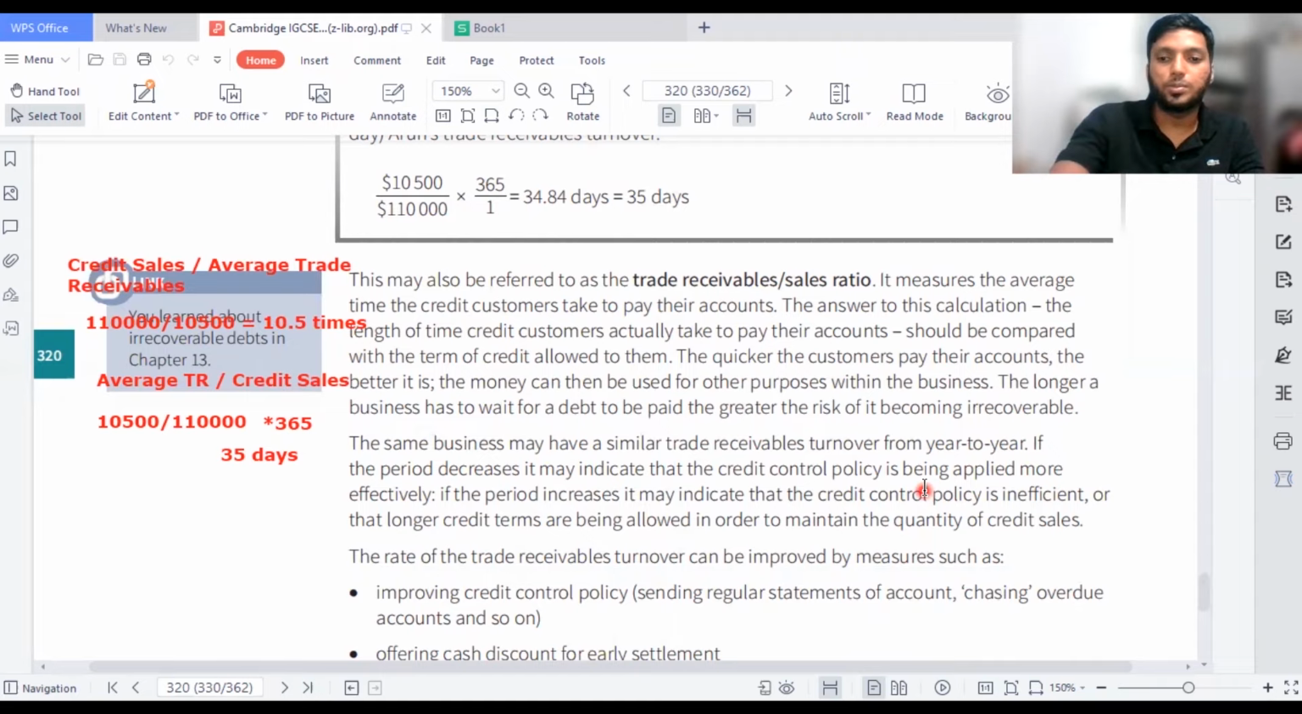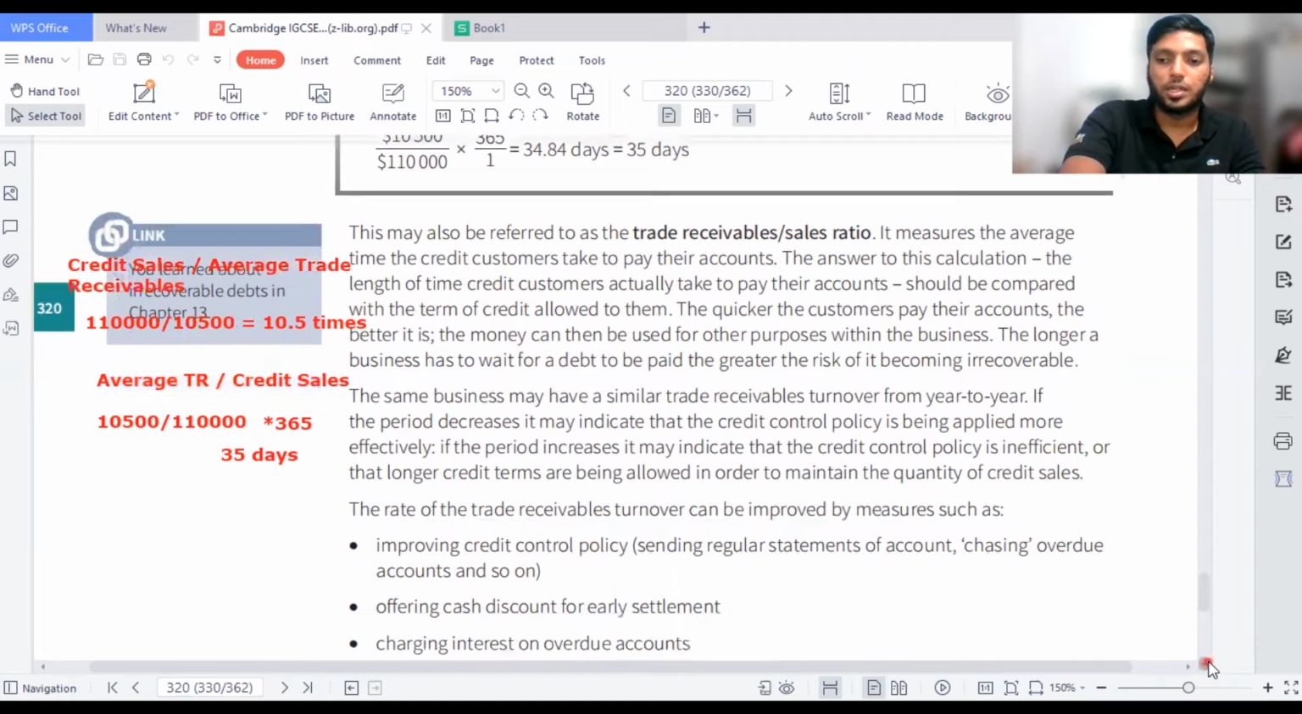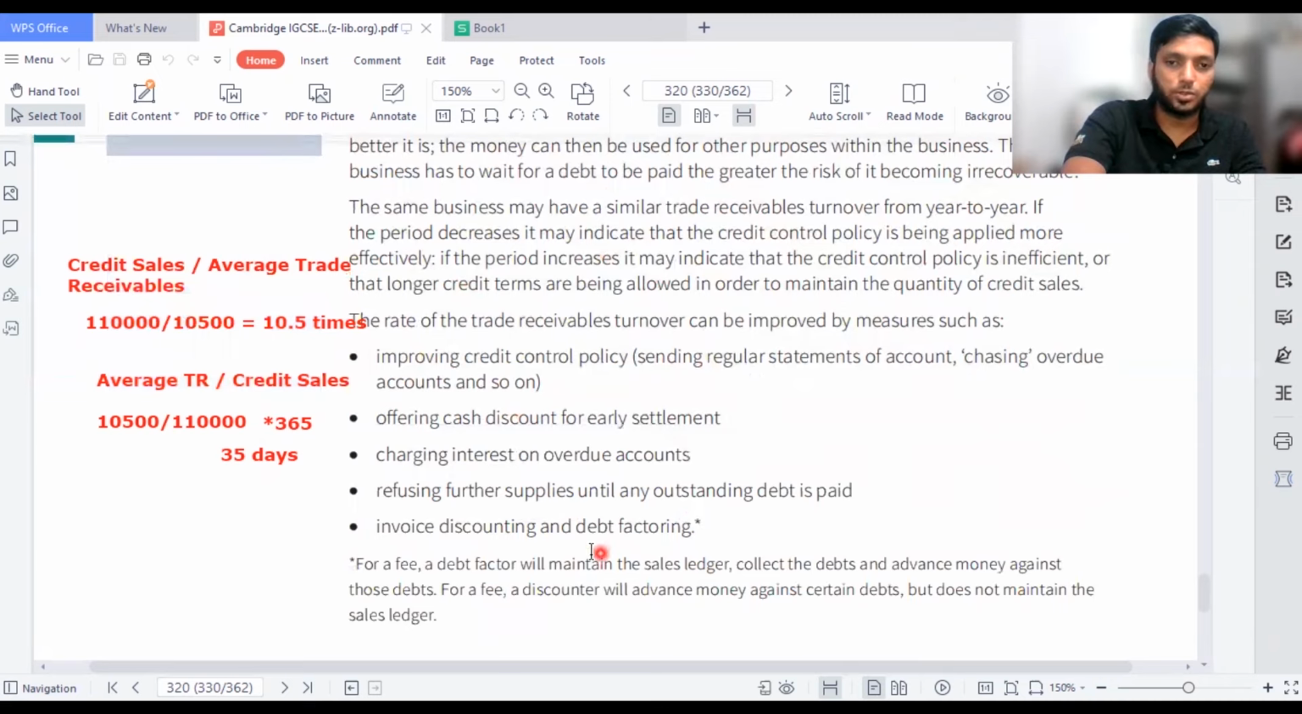The rate of trade receivables turnover can be improved by measures such as these, which are ways you can improve trade receivables. You can give discounts, you can improve the credit control policy, like sending regular statements of account, chasing overdue accounts and so on, calling and always asking, have you made the payment, why are you not making it. Having a good relationship also increases the level of money being collected. Offering cash discount for early settlement, charging interest on overdue accounts, if they don't pay on time you put an interest, or refusing further supplies until any outstanding debt is paid, invoice discounting, and debt factoring.